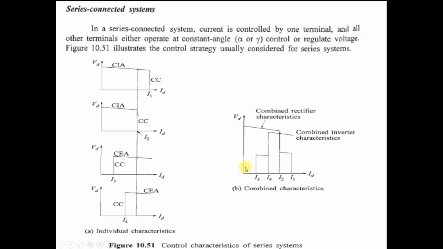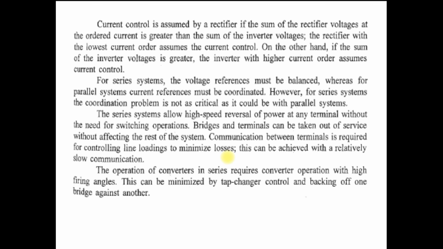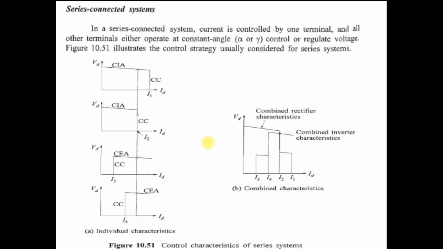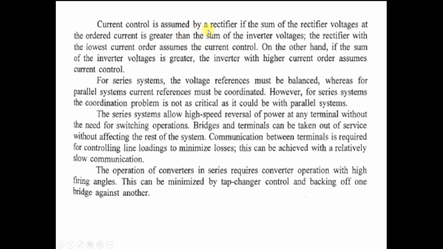So in this characteristic, suppose here the current control is assumed by the rectifier. You can see in this figure, current control is achieved by the rectifier, it means converter 2. Current control is assumed by the rectifier if the sum of the rectifier voltage at the order current is greater than the sum of the inverter voltage.